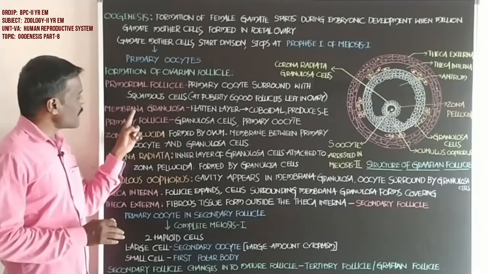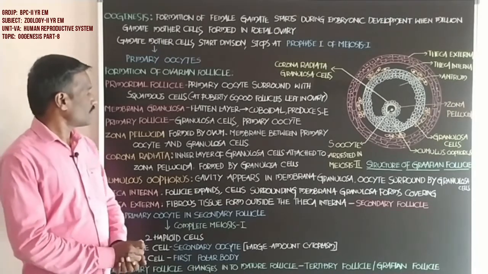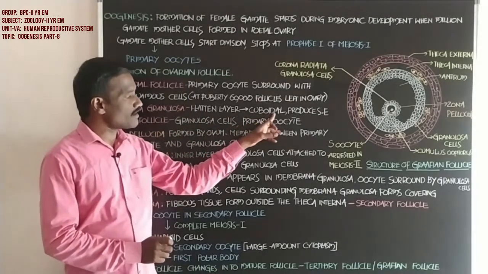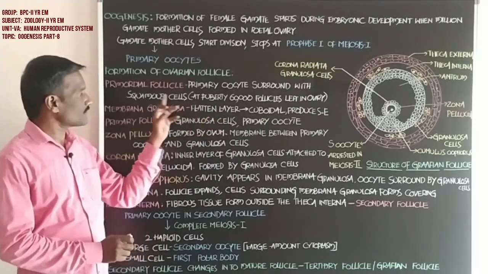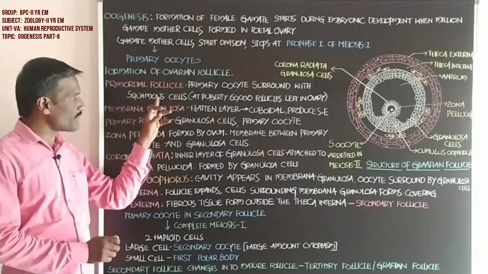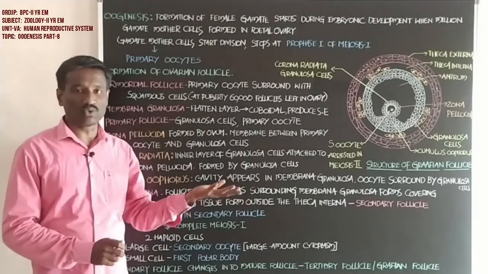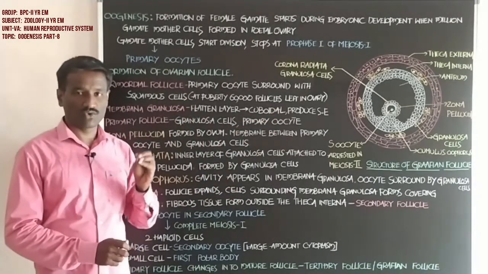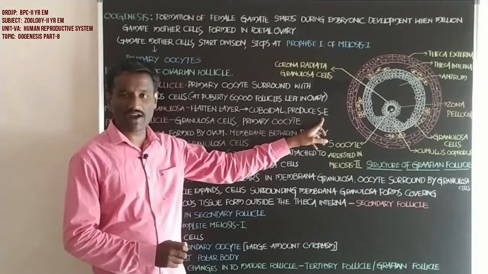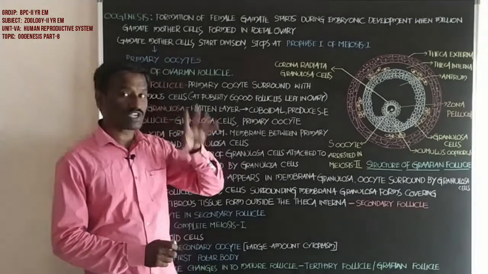Next, membrana granulosa. What about the membrana granulosa? Students, it is the flattened layer, also called squamous cells. The flattened layer is formed by squamous cells. Squamous cells change into cuboidal cells. Cuboidal cells finally produce stratified epithelium, which surrounds the primary oocyte.